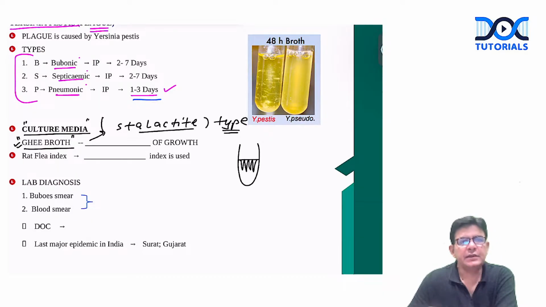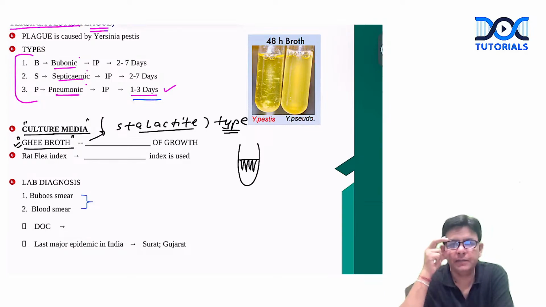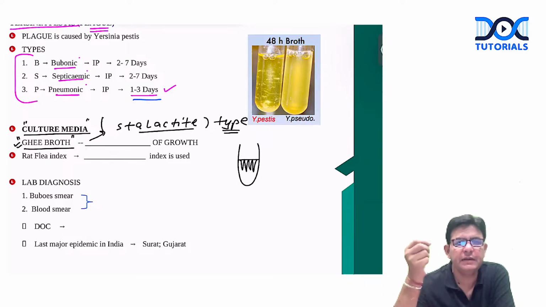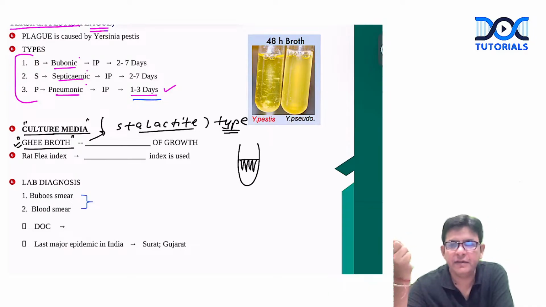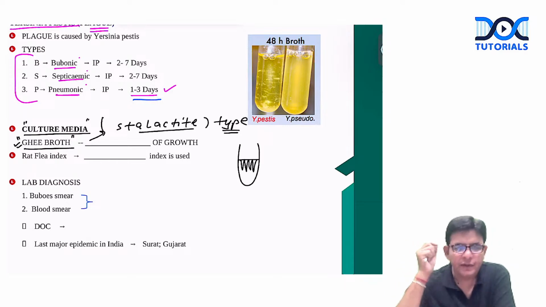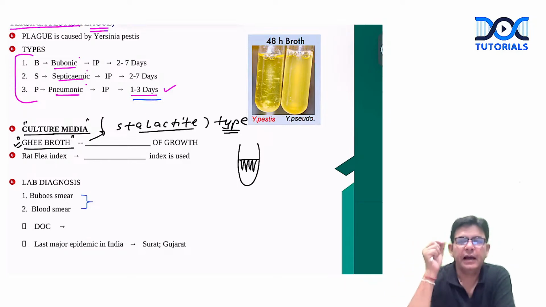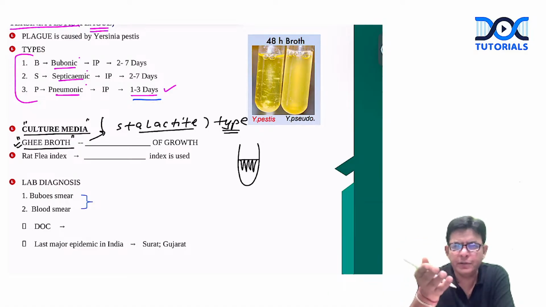So nowadays, the question in your exam can come in this way: some food inspector has gone to a godown for inspection. In that food godown, there is no light, there is darkness. In that darkness, something has bitten that individual. What is that something? Obviously it is either the rat flea or the rat. After that, the incubation period is 2 to 7 days.